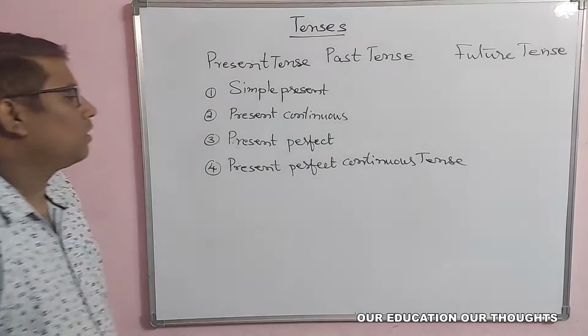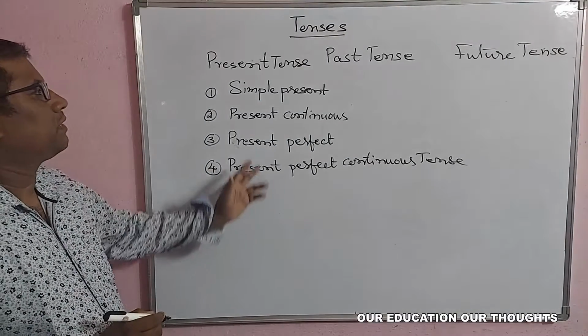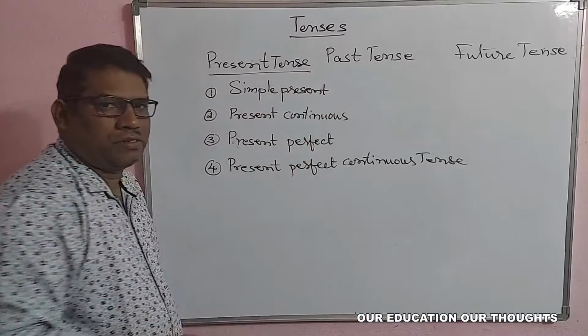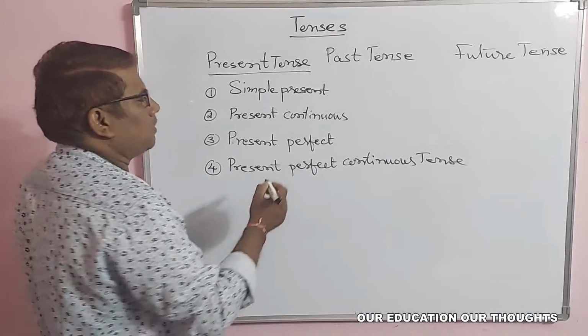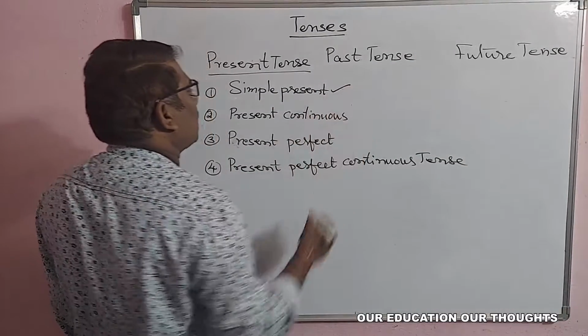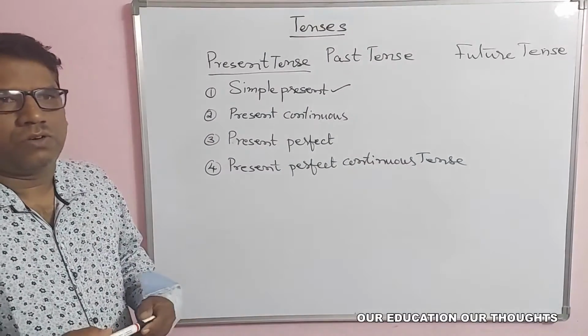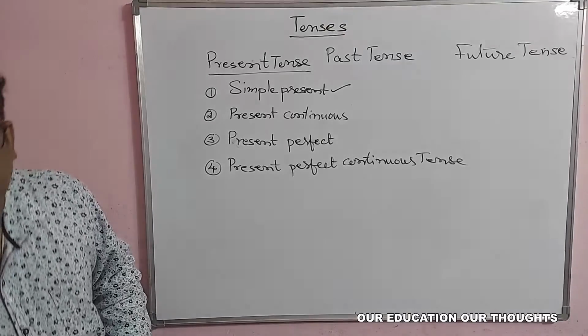These are the four subtenses that can be seen in the present tense. So, how is it useful? Today in our class, let us see the simple present tense. Let us get started.